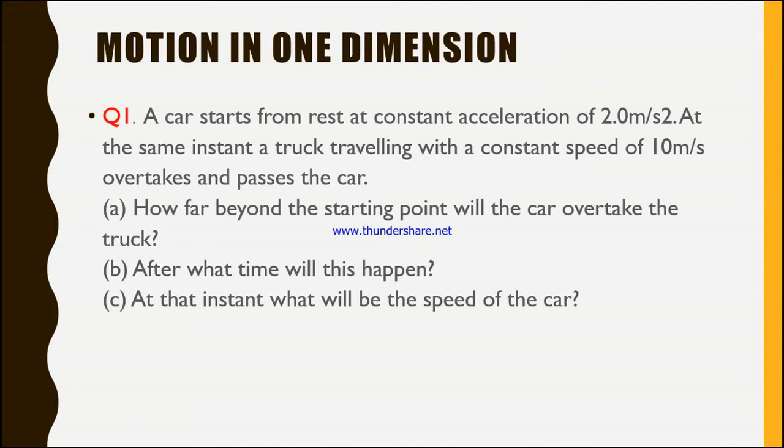And at the same instant, that means at the same condition, not at the same time, a truck is traveling with constant speed of 10 meters per second. So the truck is moving with uniform motion. So we see two conditions. For the car it is uniformly accelerated motion, and for the truck it is uniform motion. So there are two kinds of equations that we are going to use.